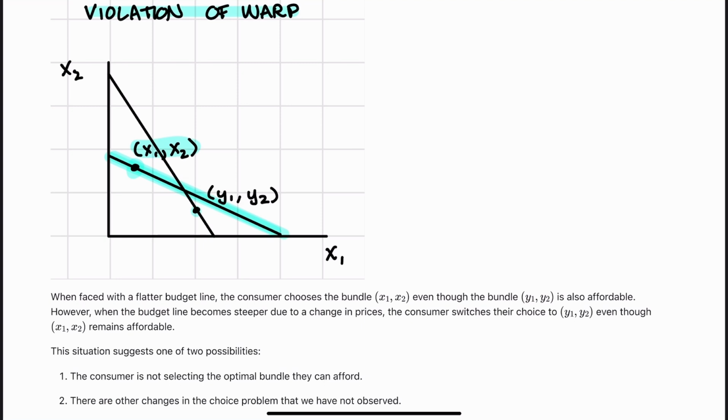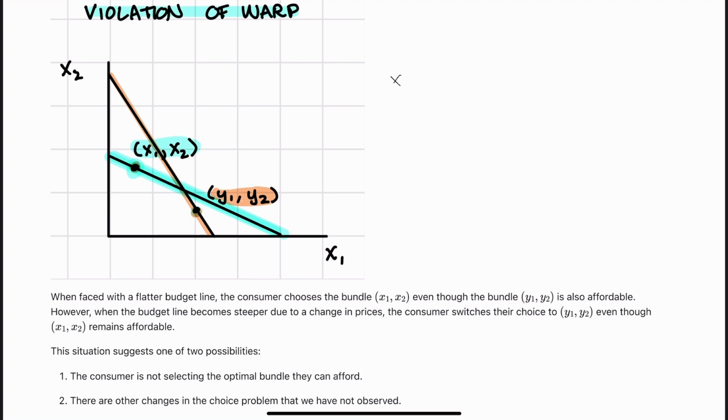But then when prices change, I'll use orange here, prices change to this, and now this dot indicates that y1, y2 is now the choice for the consumer. The problem is that x1, x2 is still affordable at these new prices. And so that would mean that y1, y2 is directly revealed preferred to x1, x2.